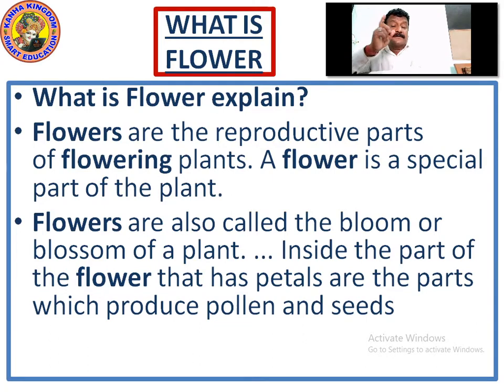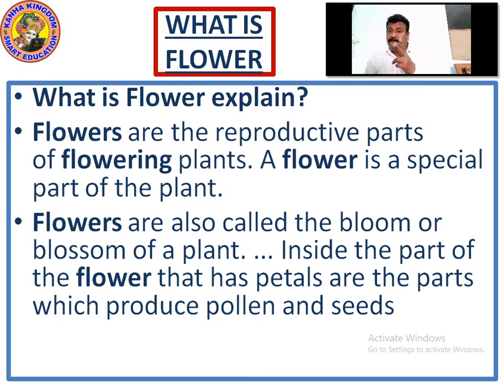How do flowers reproduce? They produce it through the pollen grains in it and the seeds in it. The most important part is the pollination. Right? Through the pollination, it reproduces more plants. Flowers are reproductive parts of flowering plants. A flower is a special part of the plant.